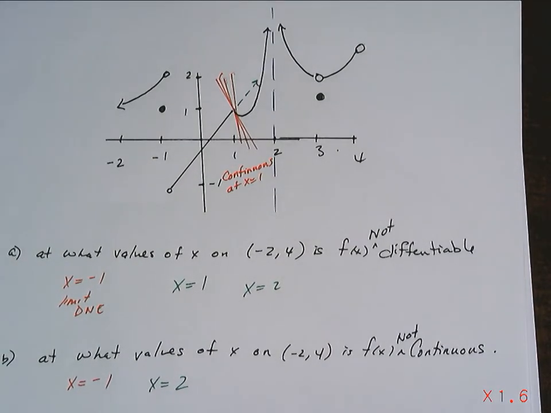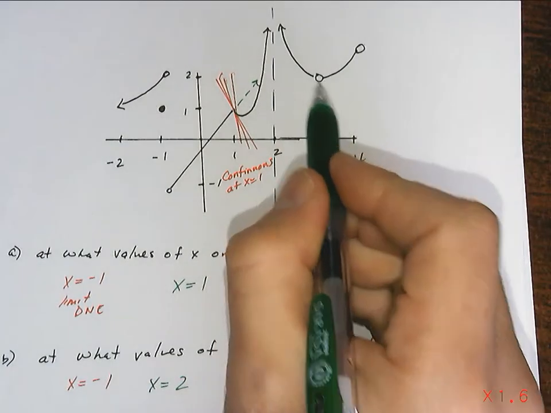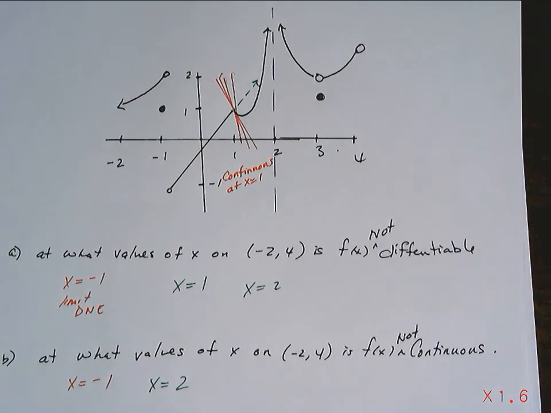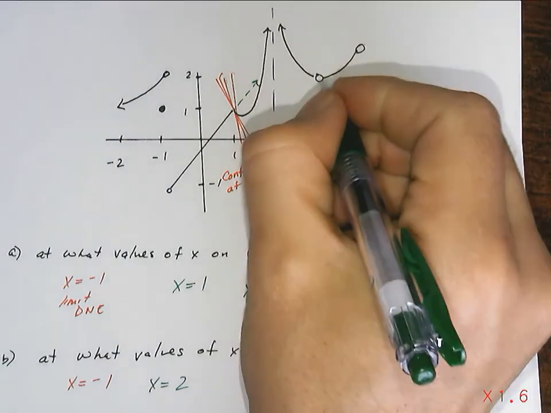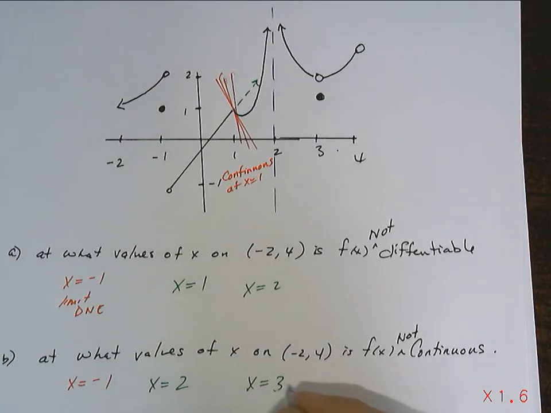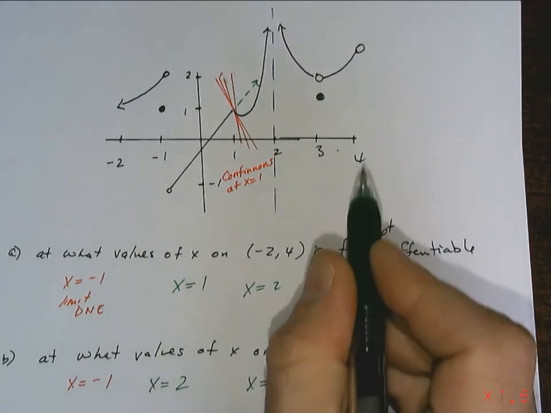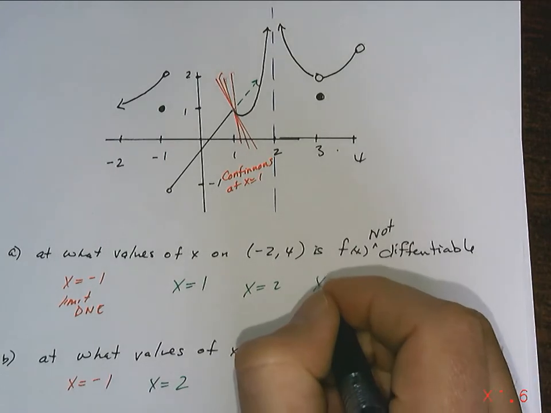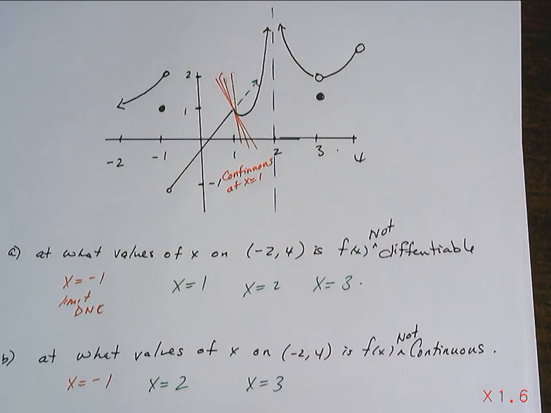We know that. And what's happening at 3? Is it continuous? No, it's not continuous. Does the limit exist at 3? Yes, the limit exists. But is there a derivative at that point? What do you think? No. Why not? Because it's not continuous. The limit exists at 3, definitely, but it is not continuous at 3. And you must be continuous to have a derivative. So it is also non-differentiable at 3.